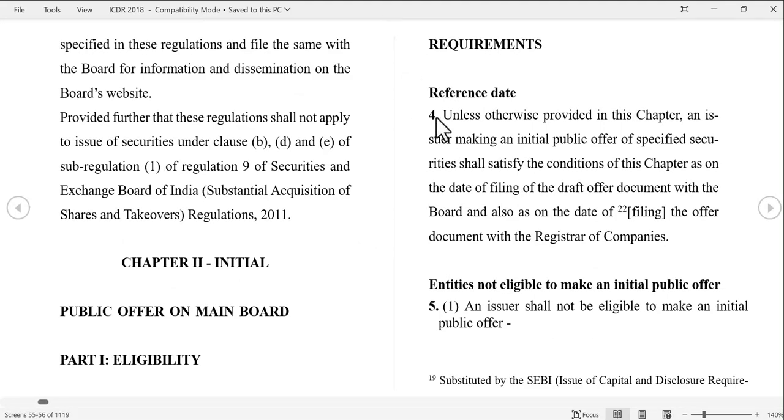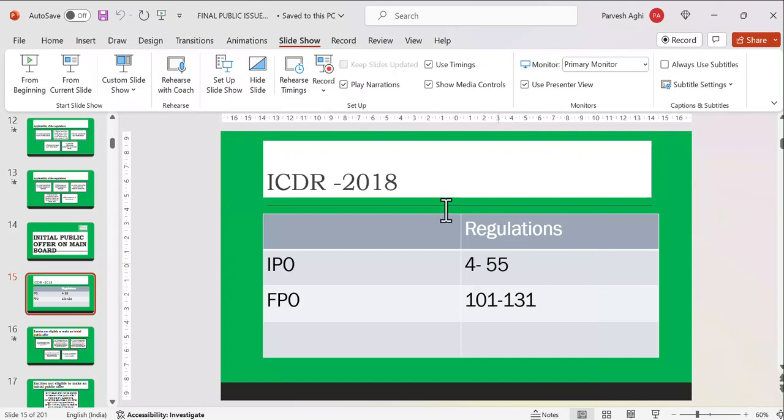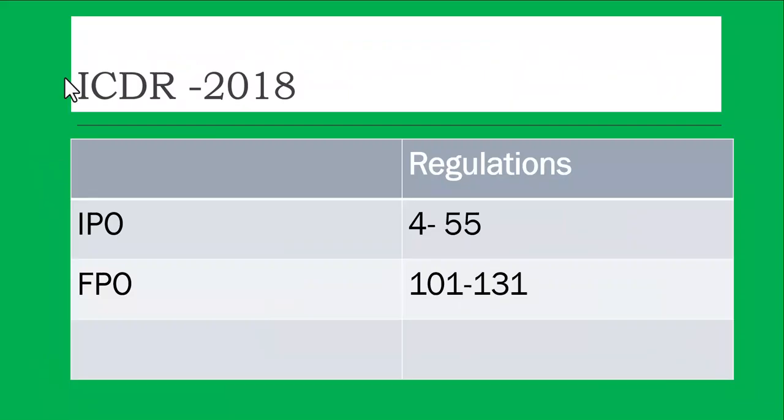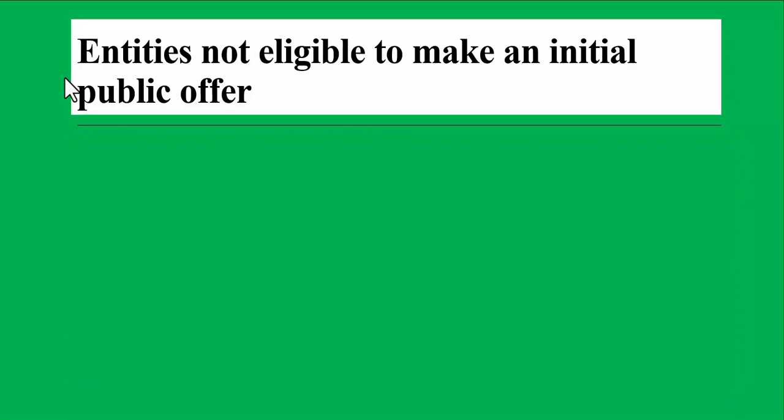So, regulation number 4, 5. Okay. So it goes right up to 55 regulations. Then the regulations for FPO are from 101 to 131. You don't have to remember all the regulations, it is just to give you an idea about that.